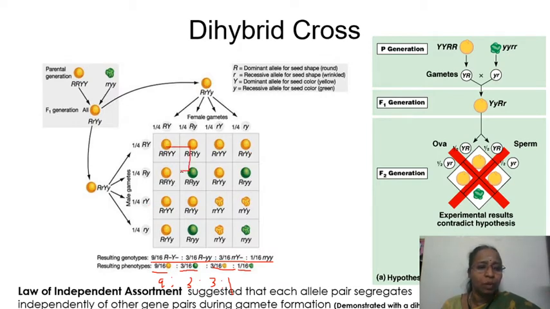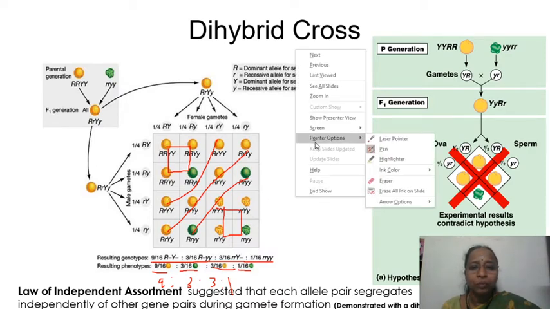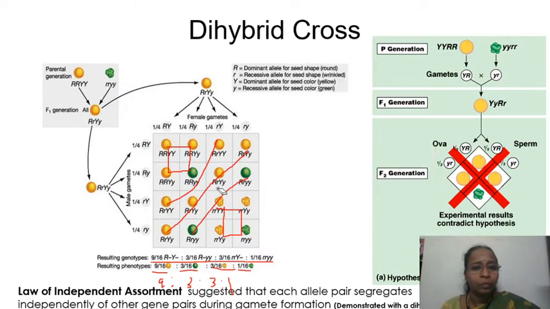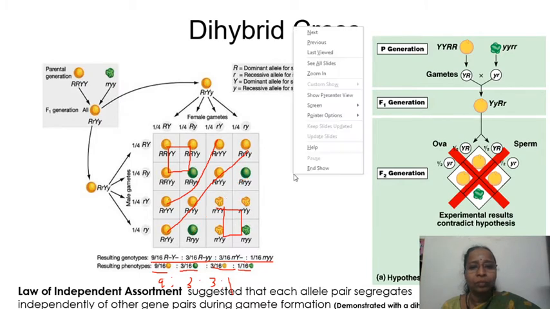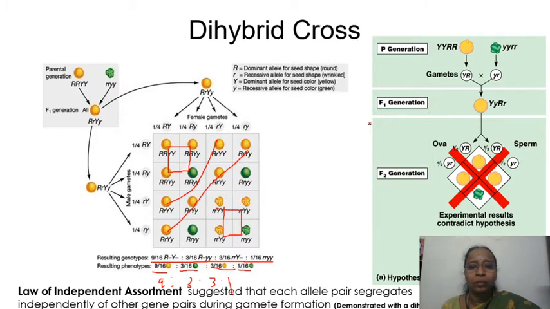Just take this box and you take this box, and all the 4 are going to be the same, and these 2 are going to be the same, and these 2 are going to be the same, this and this.